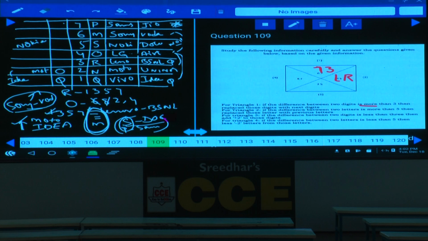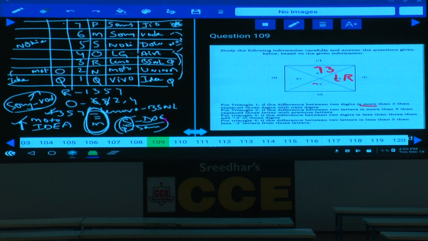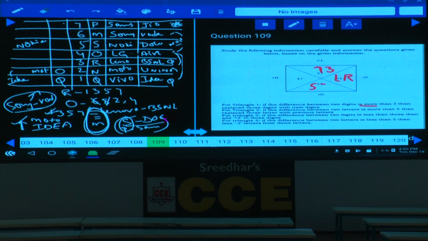Then triangle 3, the difference between 2 digits is less than 3. Now 5 and 3. What is the difference here? The difference is 2. This 2 is lesser than 3. Hence we need to add 2 to each of these digits. 3 plus 2 will be 5, and 5 plus 2 will be 7, isn't it? 7.